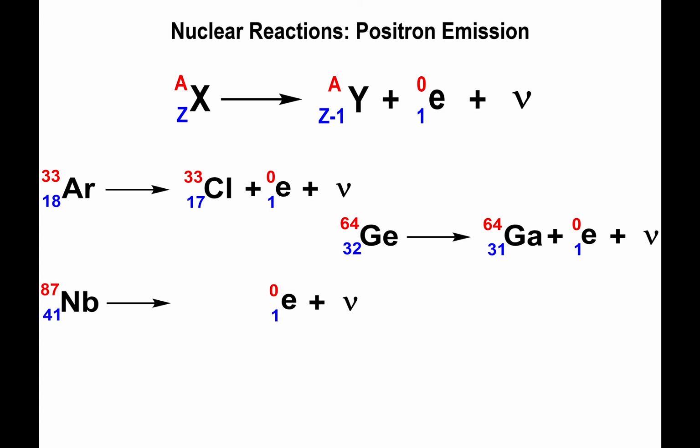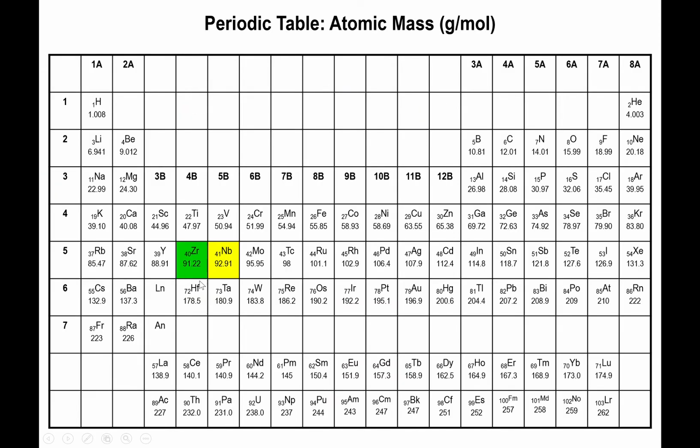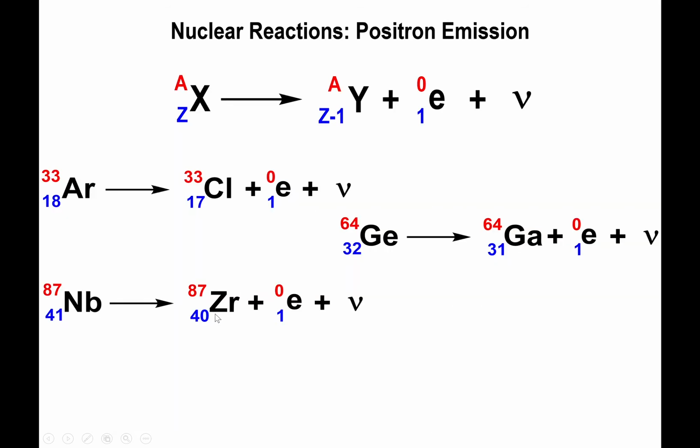Alright, another one, niobium-87, undergoing positron emission. The atomic number will go down by 1 unit, so it will now be 40. The mass number will remain the same. Looking at the table, element 40 is zirconium. So we will actually input zirconium as the symbol for the element.